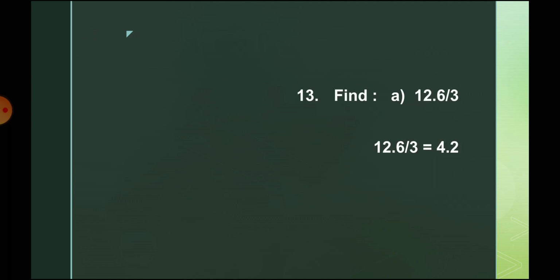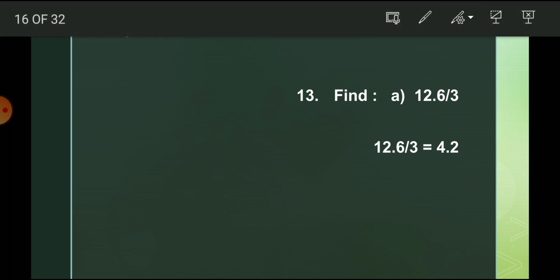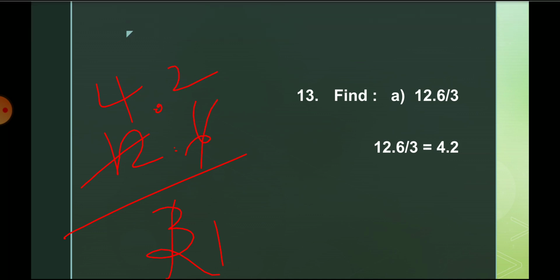Then find 12.6 divided by 3. So 12.6 divided by 3. 1 three is 3, 4 threes are 12. So the decimal point comes here. Then 2 threes are 6. So the answer is 4.2.